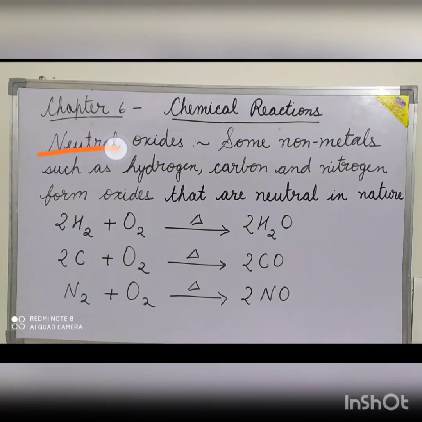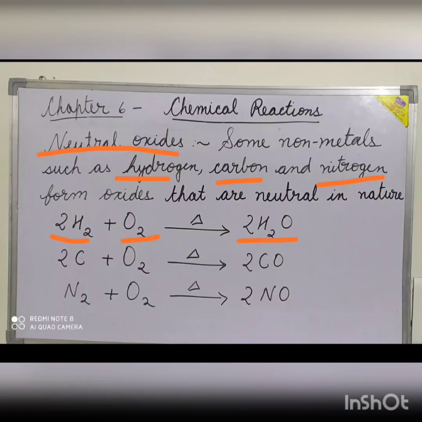Neutral oxides. Some nonmetals such as hydrogen, carbon and nitrogen form oxides that are neutral in nature. That is, they are neither acidic nor basic. So they are called the neutral oxides. For example, hydrogen reacts with oxygen on heating forming water.